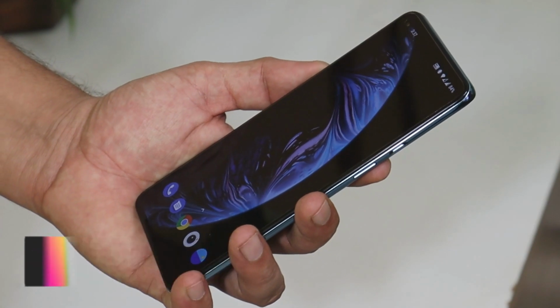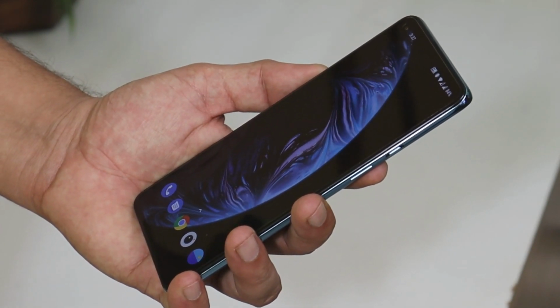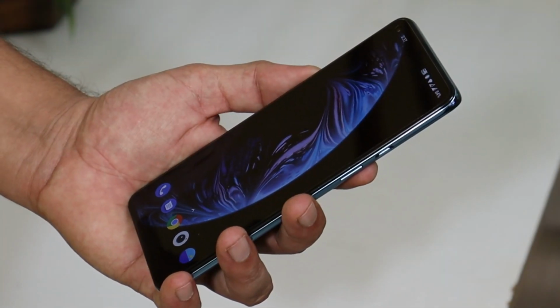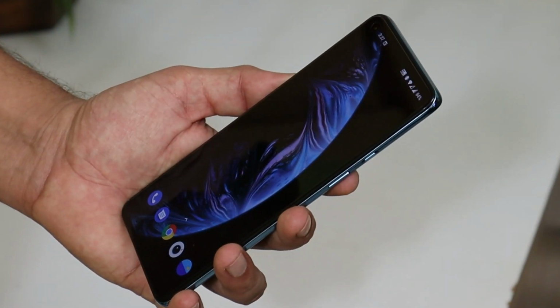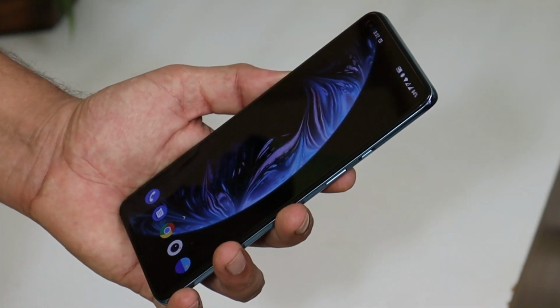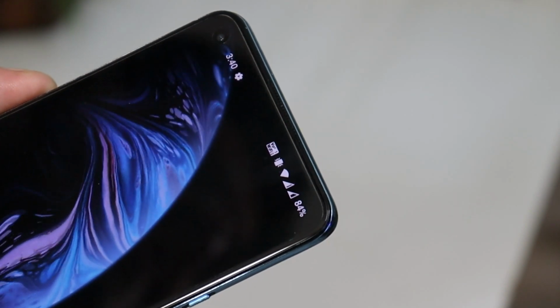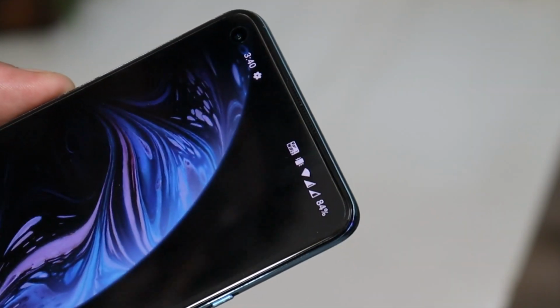Even on OnePlus 9 series, Oxygen OS 11 is not that perfect. There are a few minor glitches here and there, but those bugs don't affect the usage of the device as a daily driver. There are a few issues which I think OnePlus should take care of and fix on a priority basis.